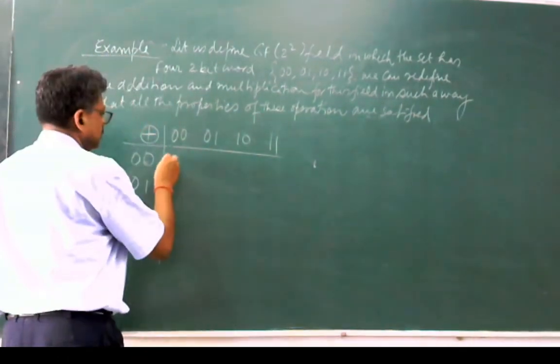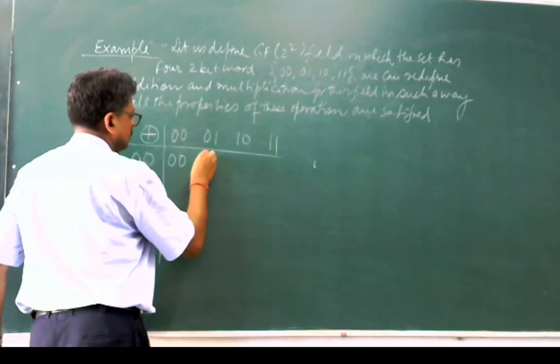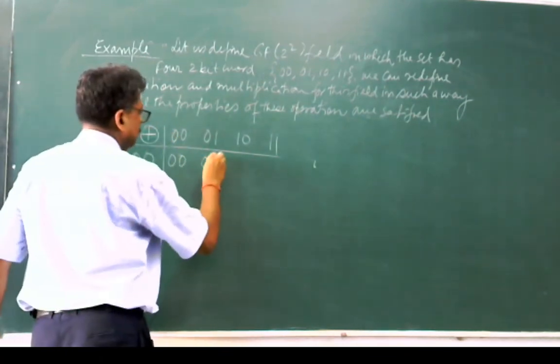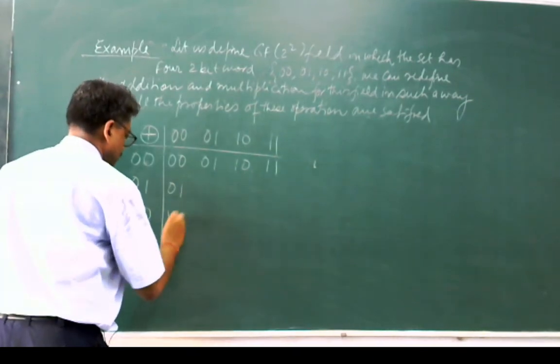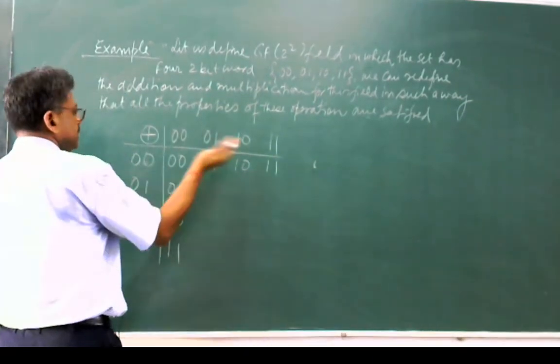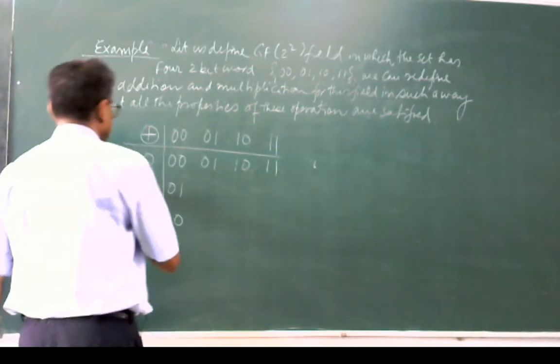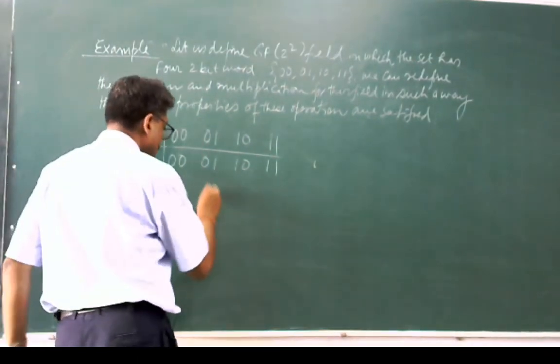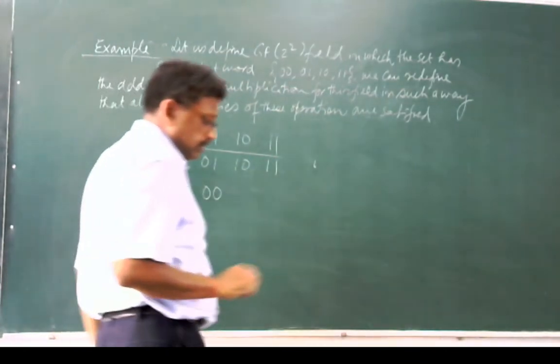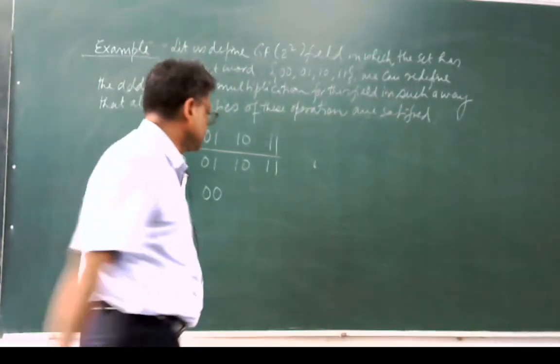Whenever we go with 00, it will be 01, 10, 11, because 0 is being added. Whenever you add 01 and 01, the value will be 00, because we are defining the XOR operation.